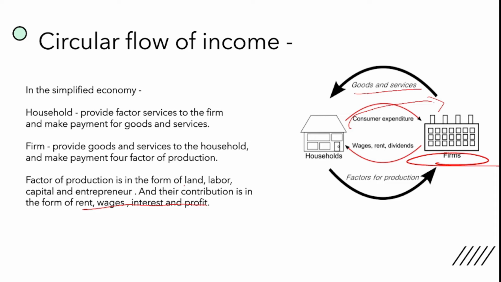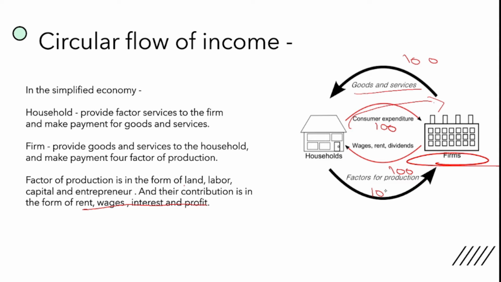we had seen that in any economy production is taking place. Suppose the firm is producing goods and services worth 100 rupees and providing it to the household, and household is making payment to the firm for those 100 rupees in form of consumer expenditure. Now household is providing factor of production to the firm, and firm is making payment of 100 rupees to the household. Here the cost of factor of production is 100 rupees.